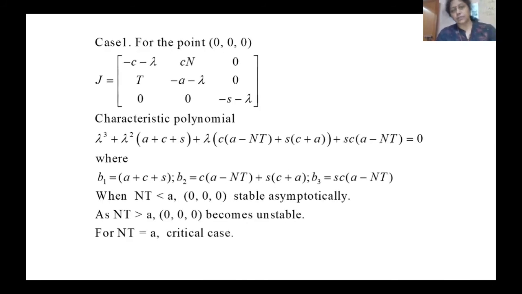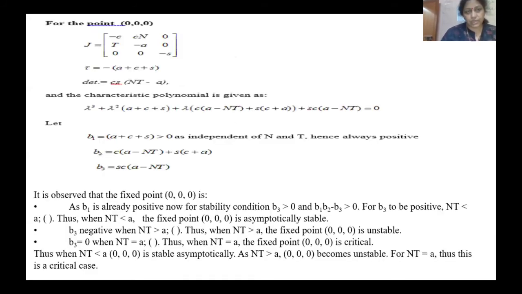So at the zero point, the Jacobian is this one and the characteristic polynomial comes out to be this one. As per the condition, this should be greater than 0 and this should be greater than 0. So B1 is this one, B2 is this one, B3 is this one. This means if NT is less than A, then you are getting an asymptotically stable system. But if it is greater than A, then it is unstable. And when NT equals A, we are getting a critical case. So these are the cases which we analyzed.